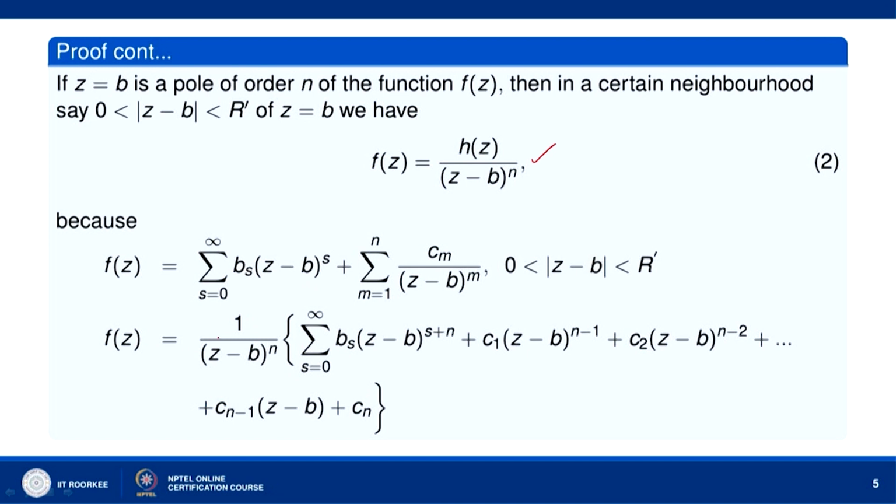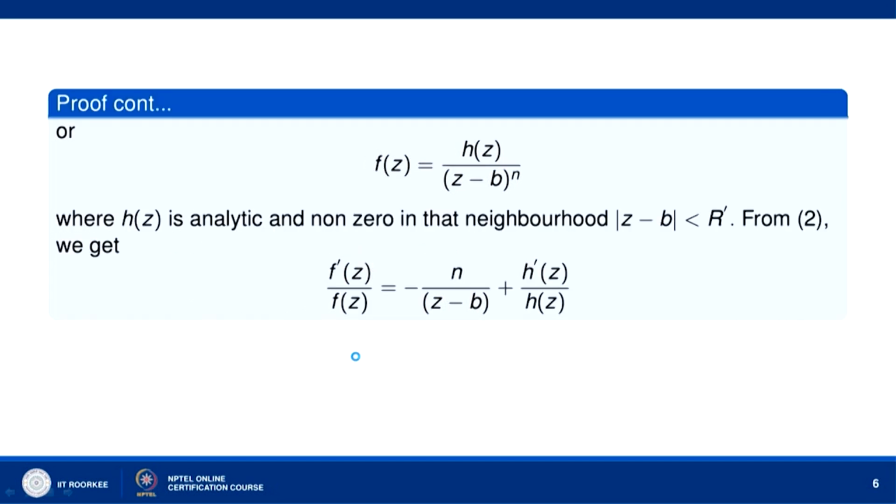So, we can write this expression inside the curly bracket as h z, then we shall have f z equal to h z over z minus b to the power n, and this h z is an analytic function because it is represented by a power series. So, h z is represented by a power series, therefore, it is an analytic function, and also h b is not equal to 0. So, f z equal to h z over z minus b to the power n, where h z is analytic and non-zero.